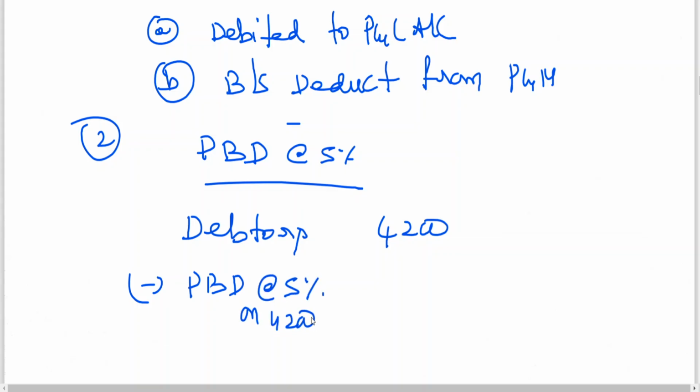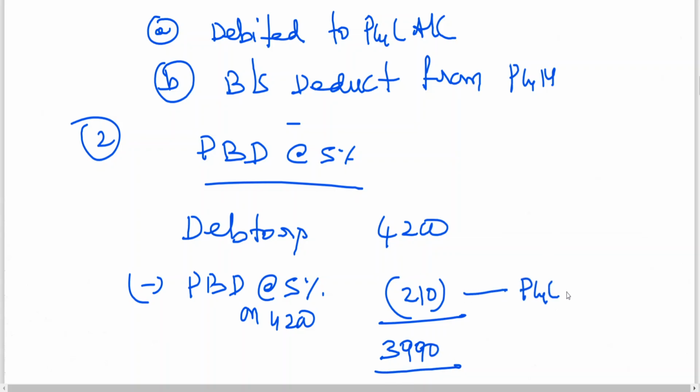PBD at the rate of 5% on 4,200 is coming to 210. 4,200 minus 210 is 3,990. This PBD is taken to P&L account, debit side. This will be taken to balance sheet, asset side. The first effect, P&L account debit side. Second effect, deduct from debtors.